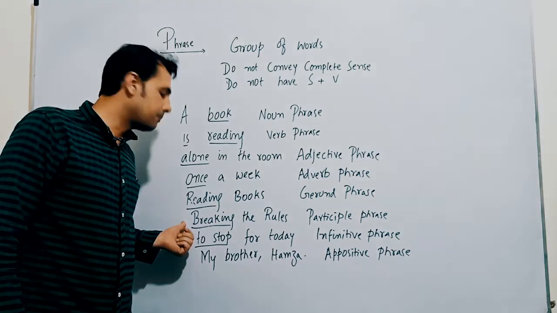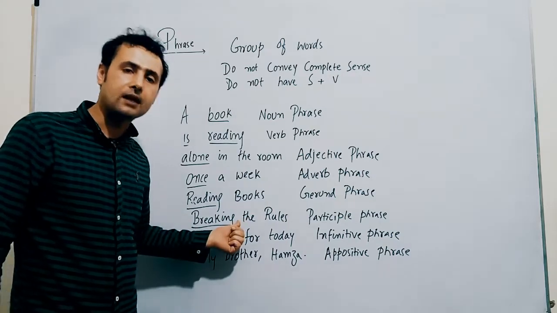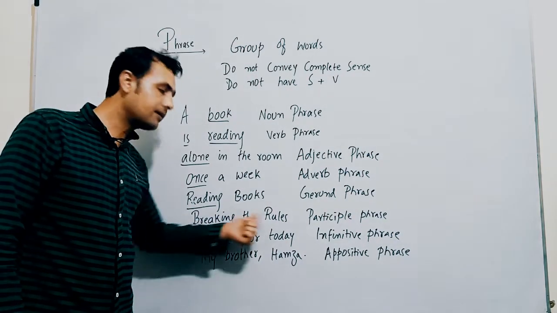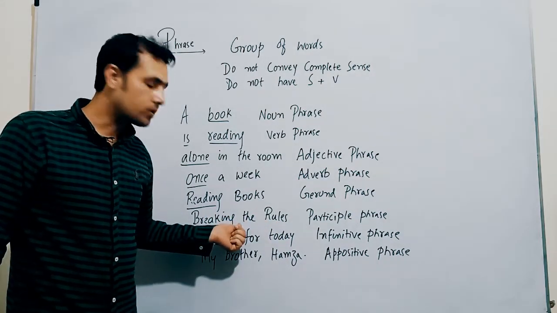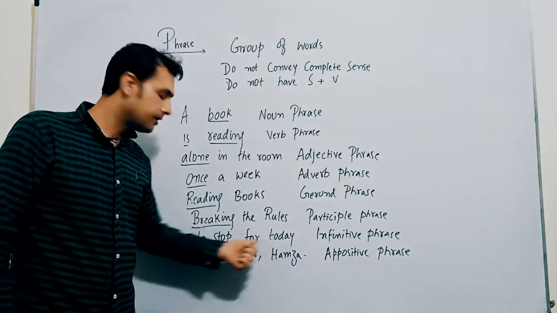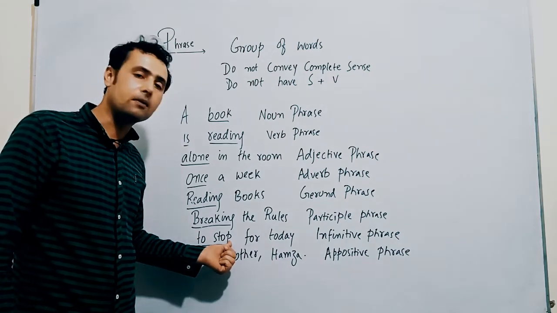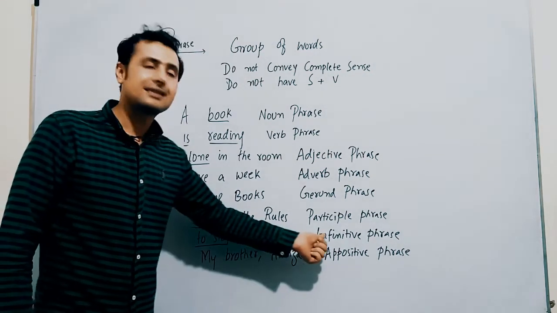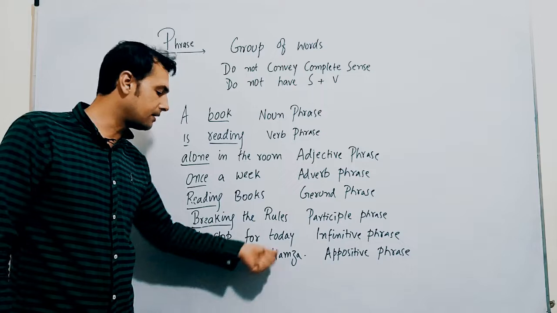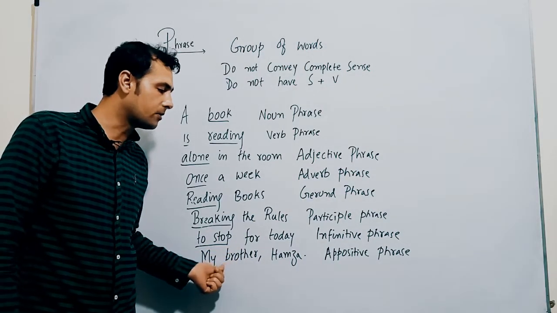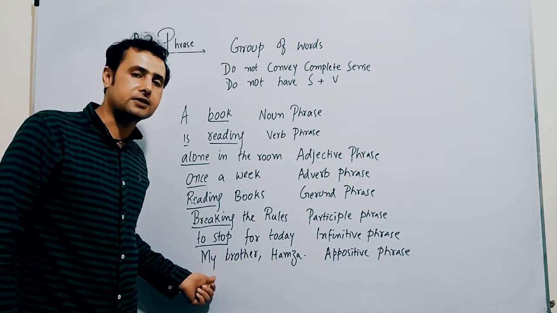Let me give you an example. "Participant breaking the rules would be ruled out from the team or from the game." Here, in "breaking the rules", breaking is acting as an adjective and describing the participant. "To stop for today": whenever we put a form of verb after the preposition, it would always be first form, and "to stop for today" is an infinitive phrase. "My brother Hamza": here Hamza is referring back to "my brother", which is a common noun, and this is also a type of phrase known as an appositive phrase.